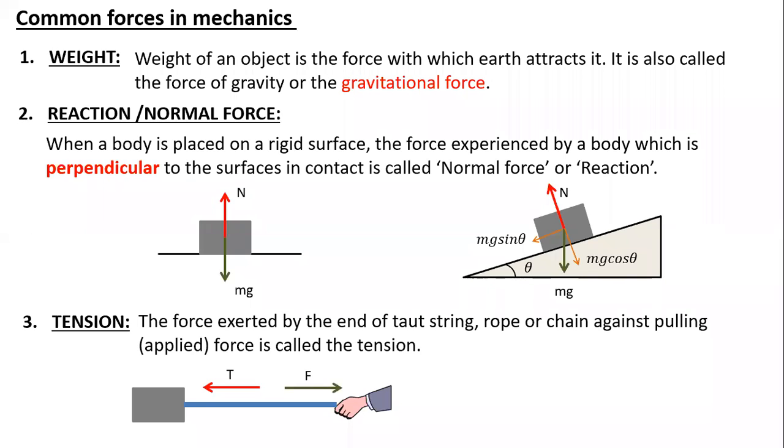Yes, Surya? Sir, but the direction of tension depends on which system you're considering, right? Yeah. If I'm considering this block as the system, then tension is this way. No, I'm considering the system as the hand by which I'm pulling, and this is fixed. Okay, sir. So with respect to the hand, the rope is experiencing the tension, right? Rope is experiencing the tension.